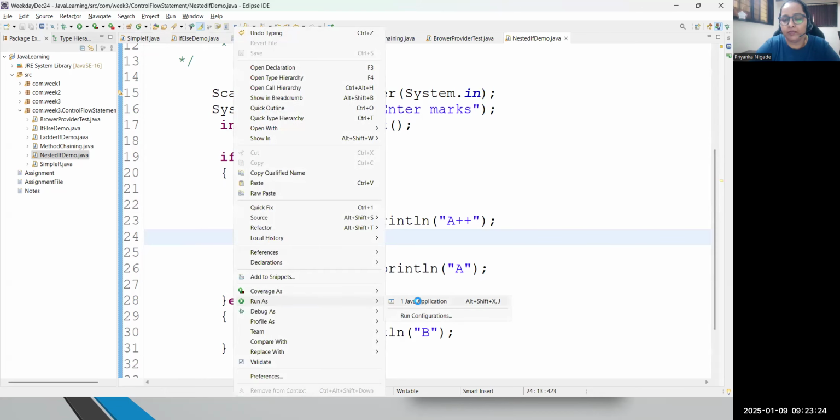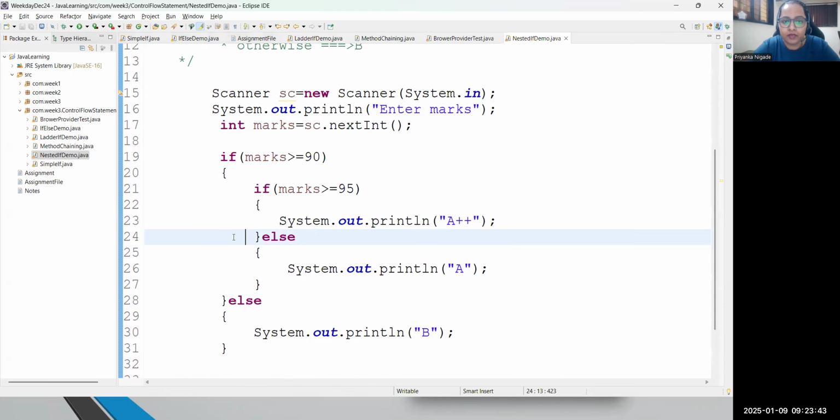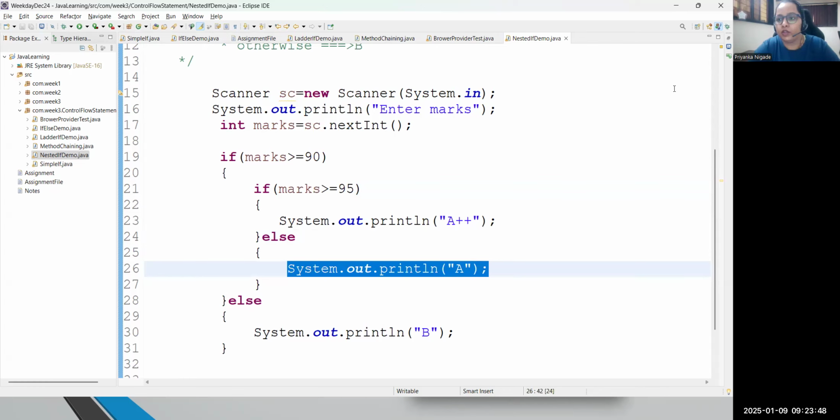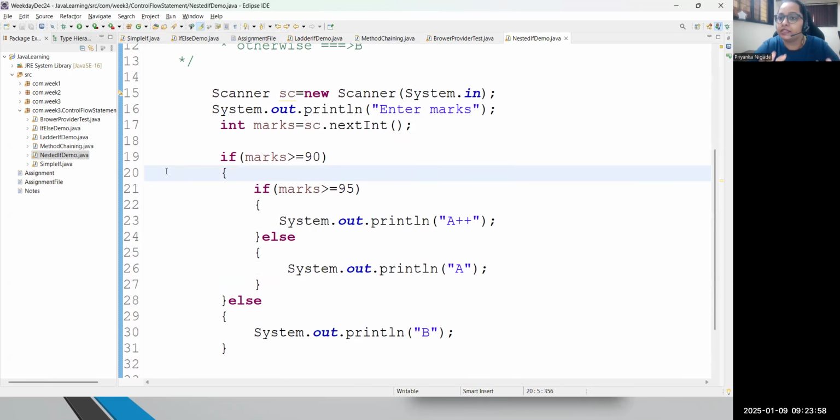Now please have a look one more time. Suppose I'm writing marks are 90. In this case, what will happen? First condition true: marks is greater than or equal to 90. It is not greater but equal to 90, true. Then it will come inside. It will check marks is greater than or equal to 95. That condition will fail. Whenever this condition fails, it will come into the else part and print that your grade is A. Correct? If I come back to the console and hit enter, I'm getting A as a grade. Easy, everyone? So this is called nested pattern.